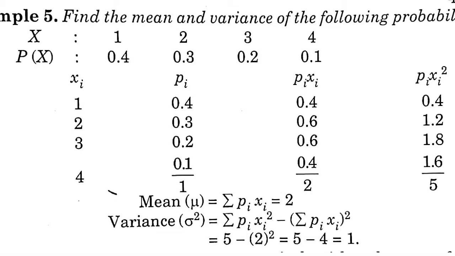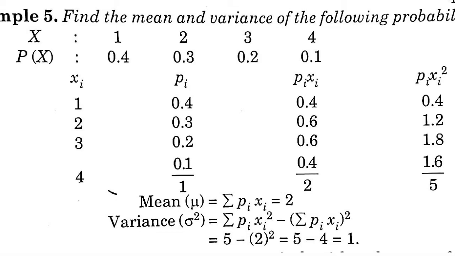Similarly, to find the variance, we require the sum of the product of pi into xi square. So we get the column of pi xi square, which means the probability of the event is multiplied by the square of the random variable. So 1 square into 0.4, 2 square into 0.3, 3 square into 0.2 and 4 square into 0.1. By adding these we are getting 5.